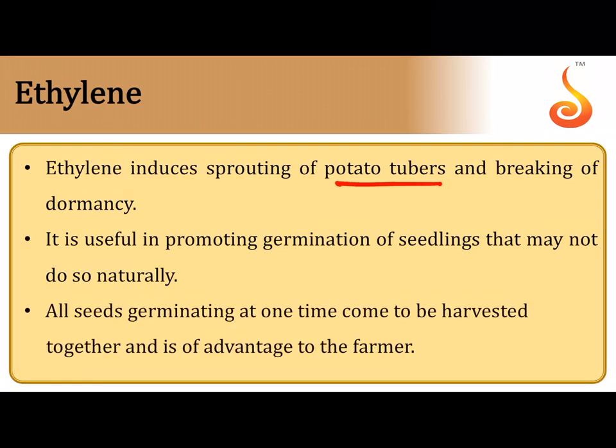It induces potato tubers to sprout. You have seen eyes on potato tubers, which are nodes from which new plants can emerge. That sprouting is induced by ethylene. It also breaks seed dormancy, very important. It helps in germination of groundnut seeds. That is, groundnut seeds which you are storing in a container, they are not germinating, but if you place them under the influence of ethylene, in no time they will germinate.